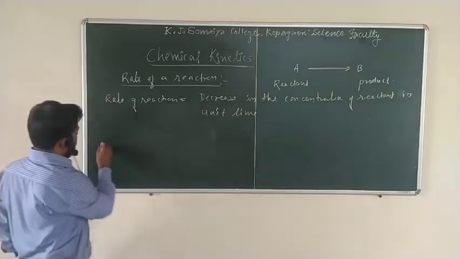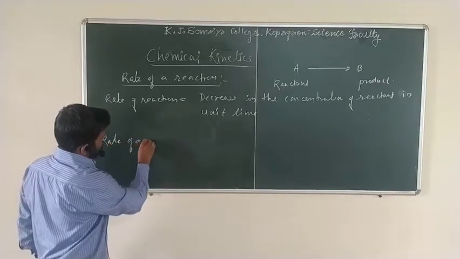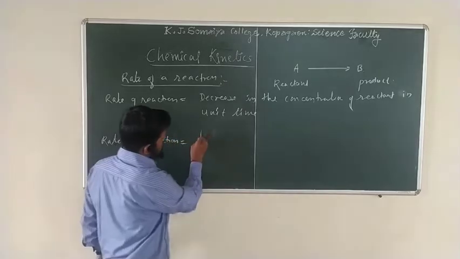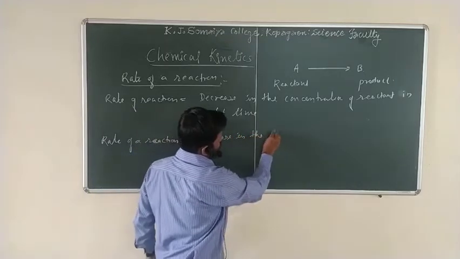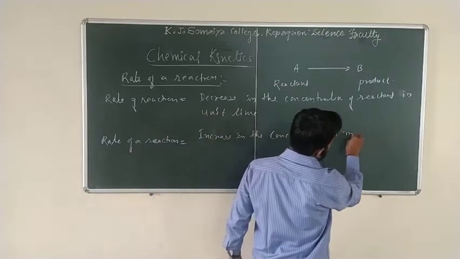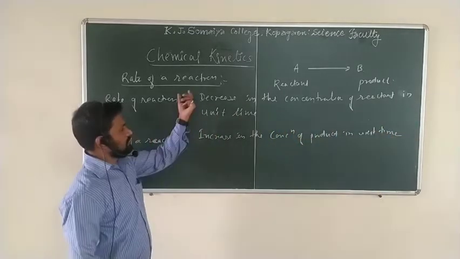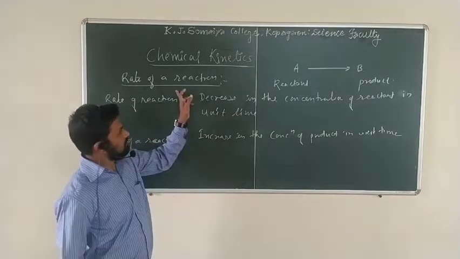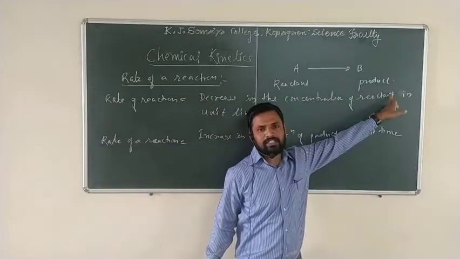Or obviously it may also be defined in terms of the product: rate of reaction equals increase in the concentration of product in unit time. It means the rate of reaction can be defined in two ways, whether there is a decrease in the concentration of the reactant or an increase in the concentration of the product.